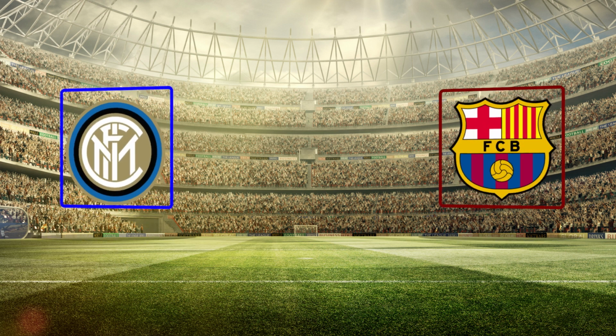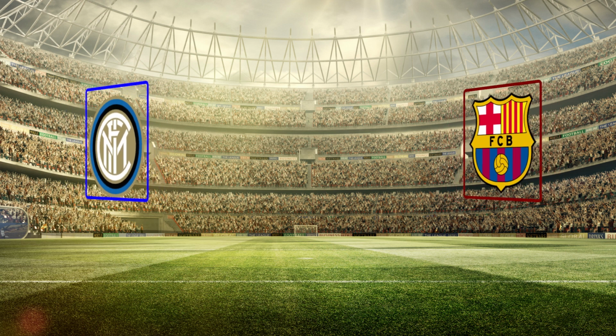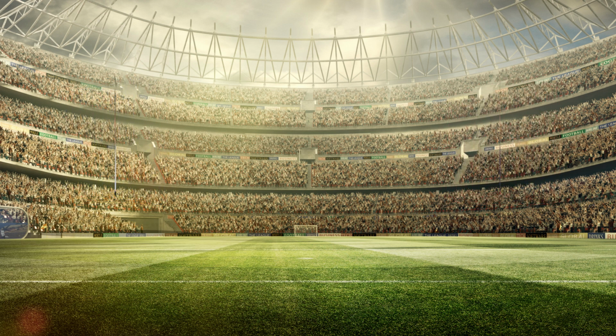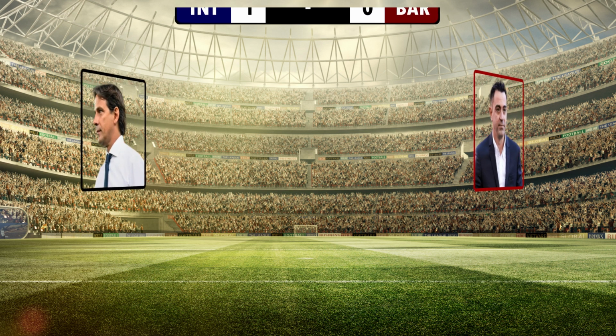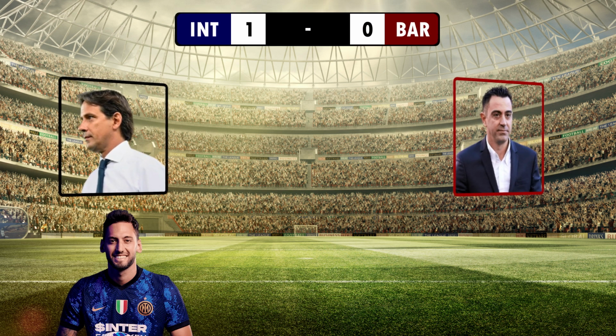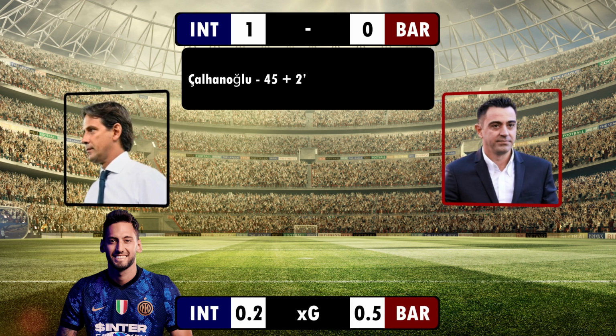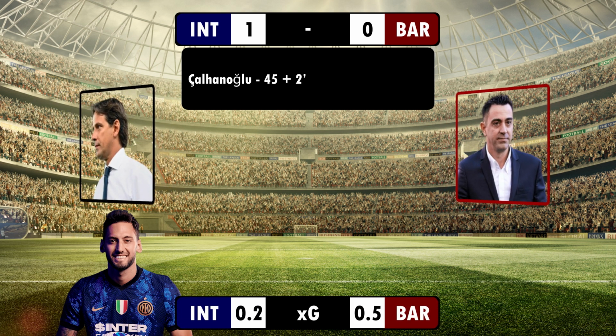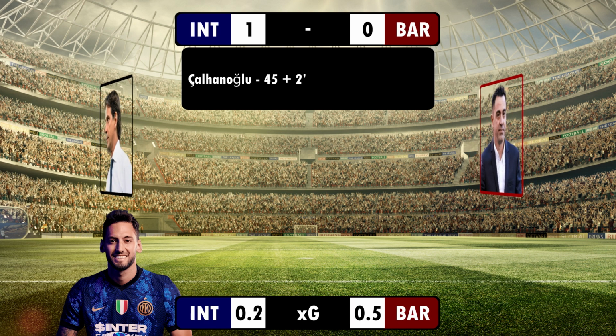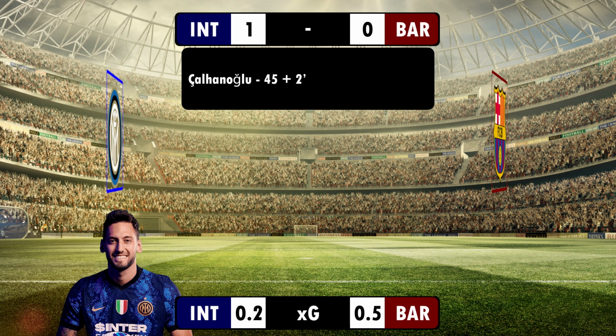Two European giants faced off in the Champions League when Xavi's Barca faced Inzaghi's Inter. In the end, the match finished 1-0 to Inter thanks to a Çalhanoğlu goal. The XG showed that there wasn't much goal-mouth action, but why was Xavi unable to find the answer? And how exactly did Inzaghi shut him down tactically? This video will explain just that.